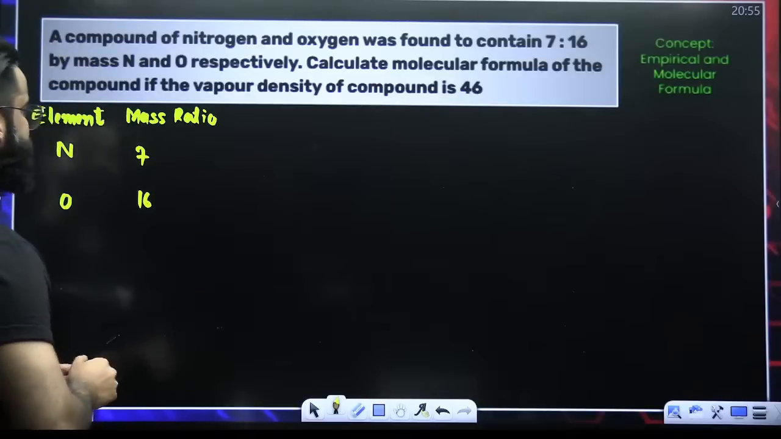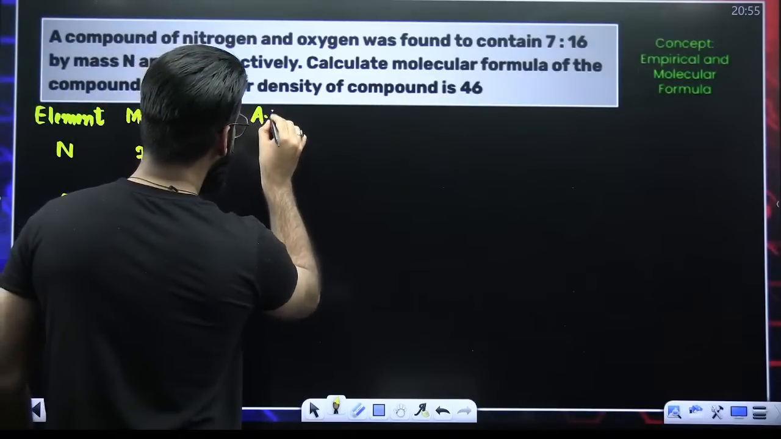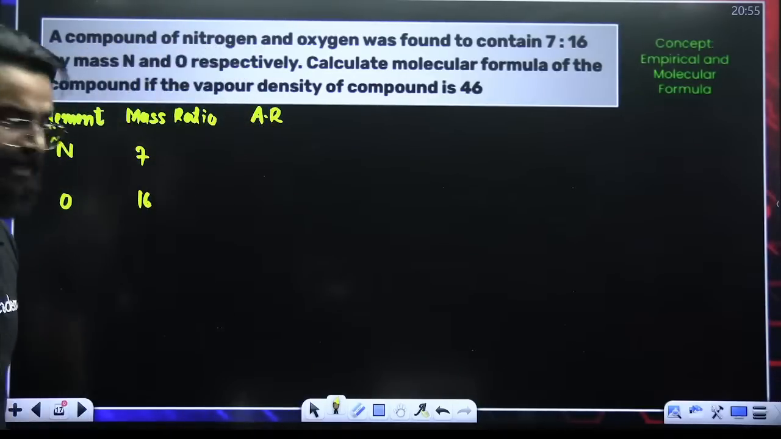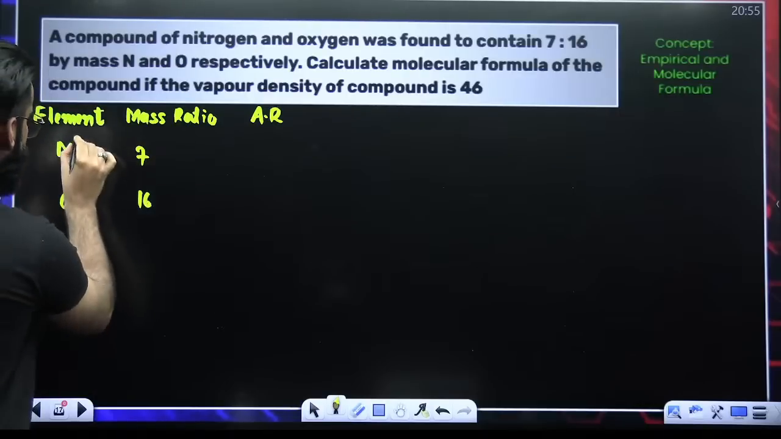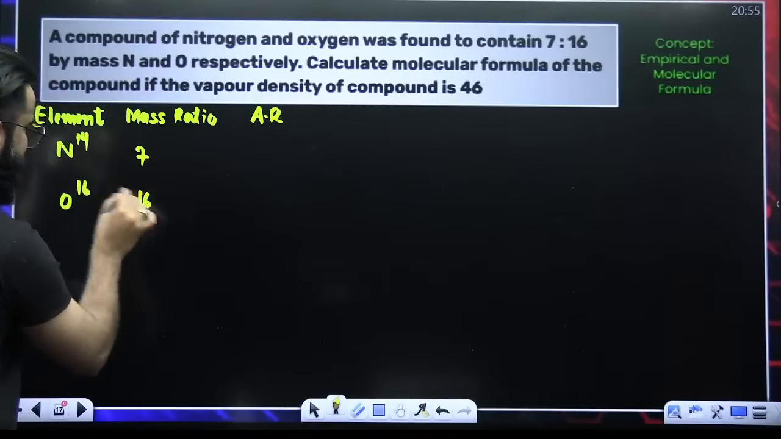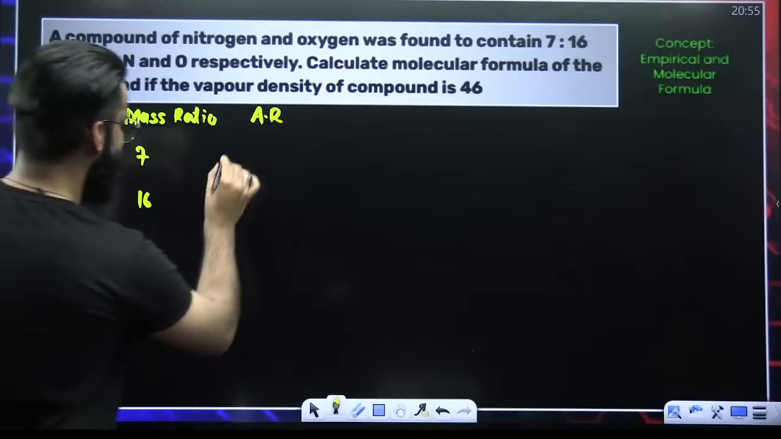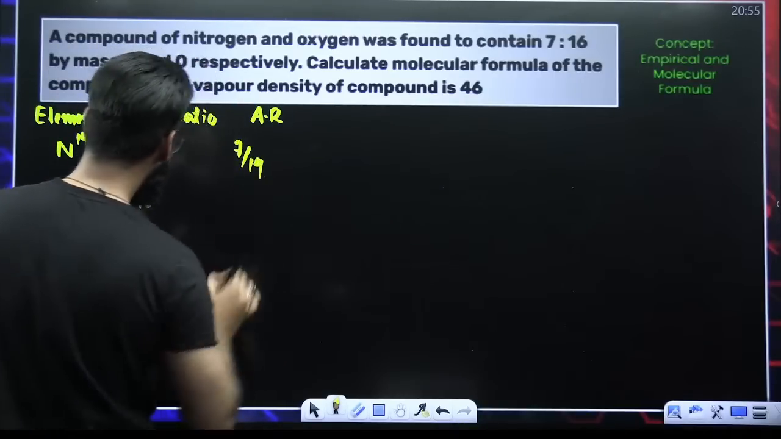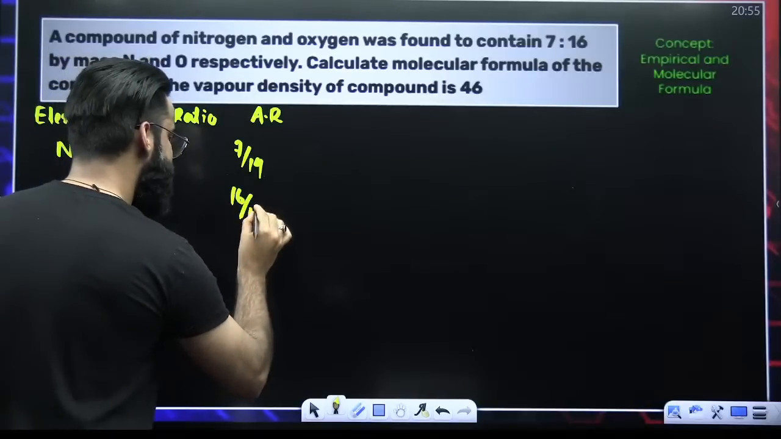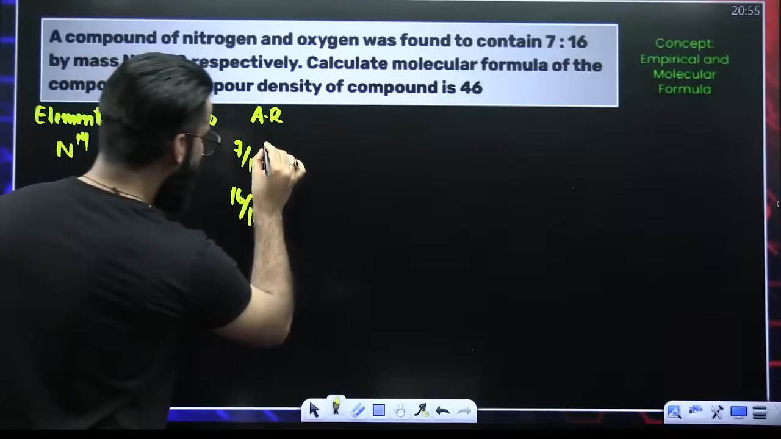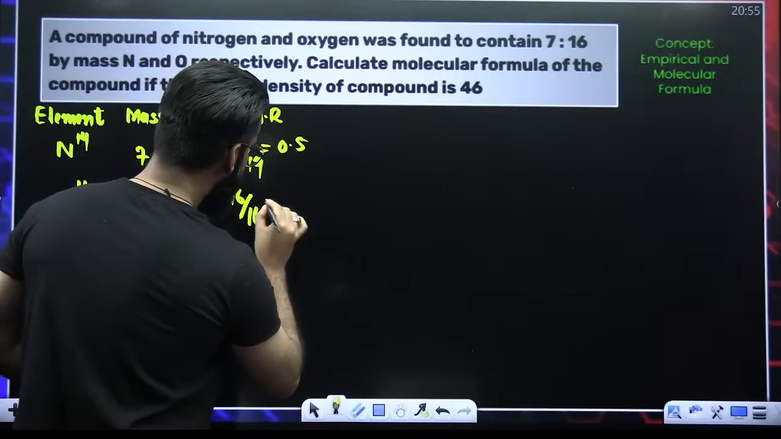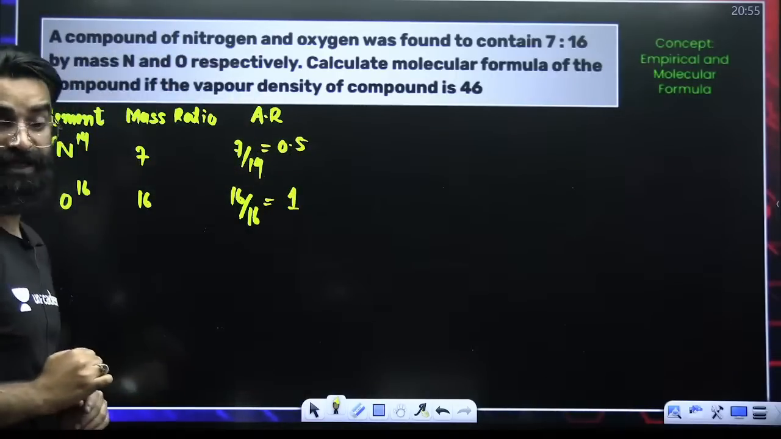The first step, my dear students: calculate what? Calculate the atomic ratio. How do we calculate the atomic ratio? Divide these by the respective atomic masses. So this is 7 divided by 14, right? This is 16 divided by 16. Perfect. This value is coming out to be 0.5. This value is coming out to be 1. You got the atomic ratio.